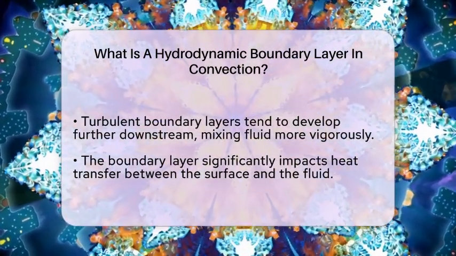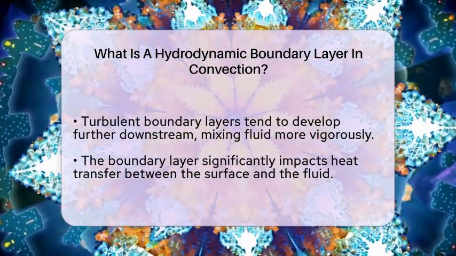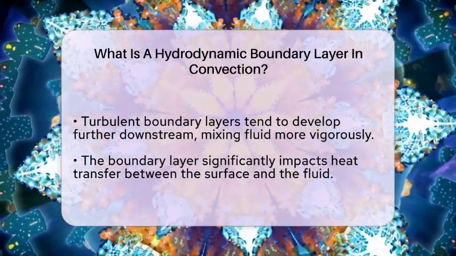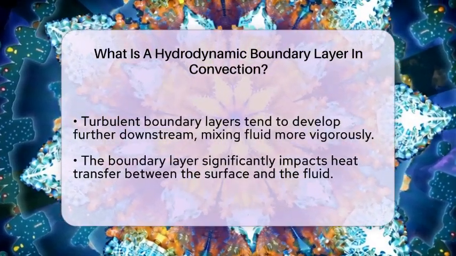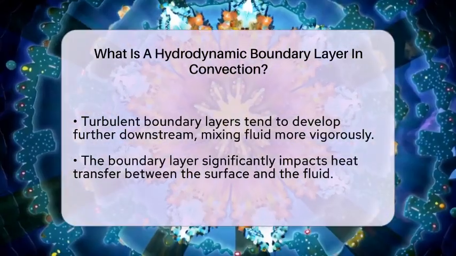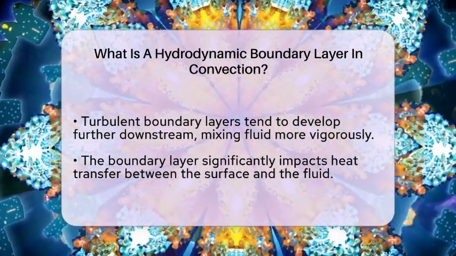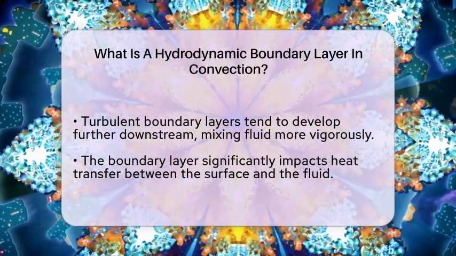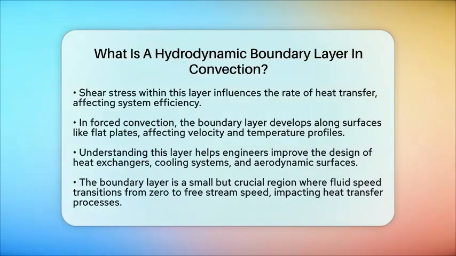The flow within this boundary layer can be smooth and orderly, called laminar flow, or chaotic and mixed, called turbulent flow. Near the start of flow, it tends to be laminar, but further downstream, it often becomes turbulent. The behavior of this layer influences how well heat is transferred from the surface to the fluid or vice versa. The shear stress within the boundary layer affects the heat transfer rate, which is important in designing systems like heat exchangers, cooling devices, or aerodynamic surfaces.